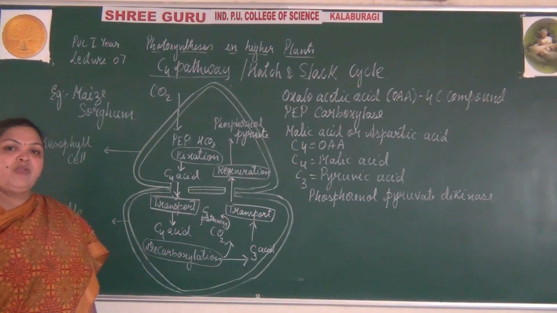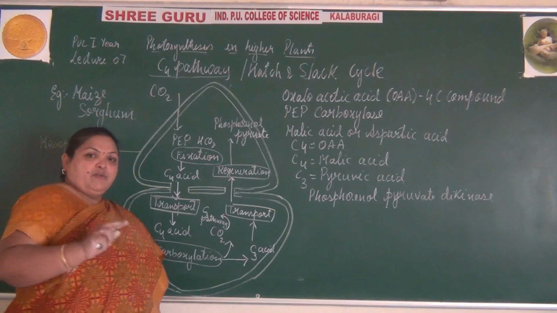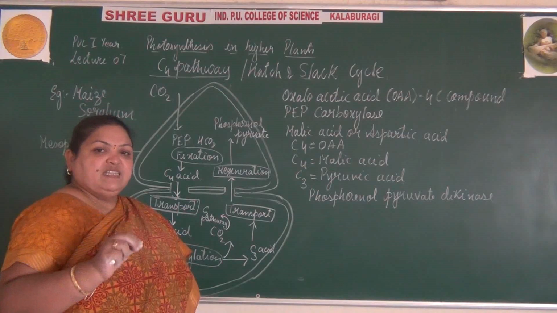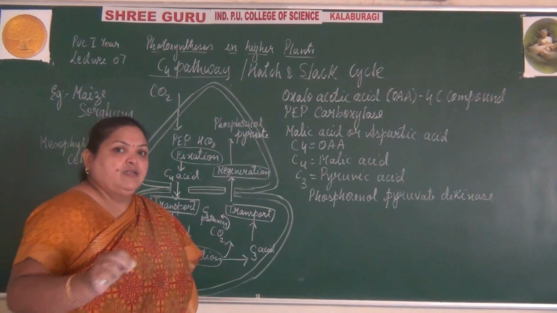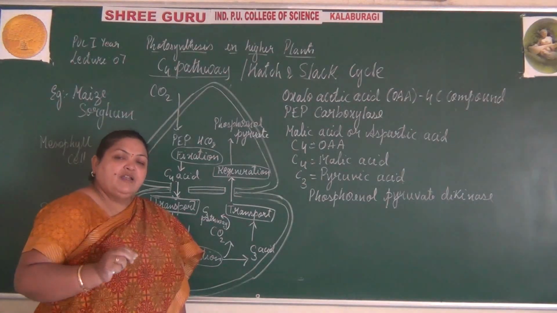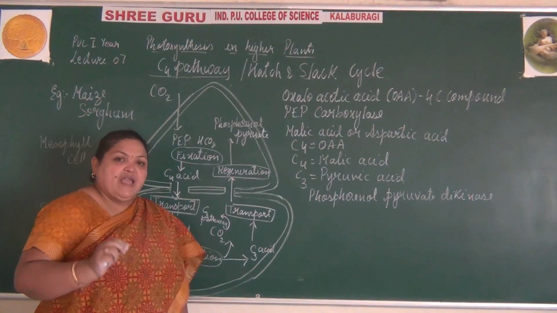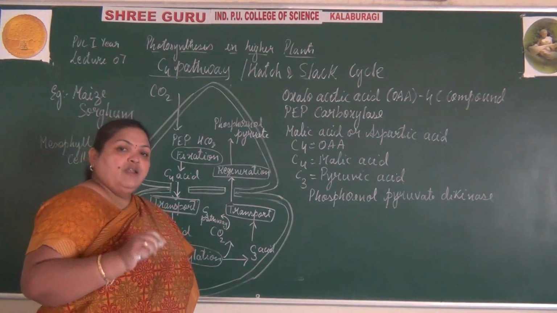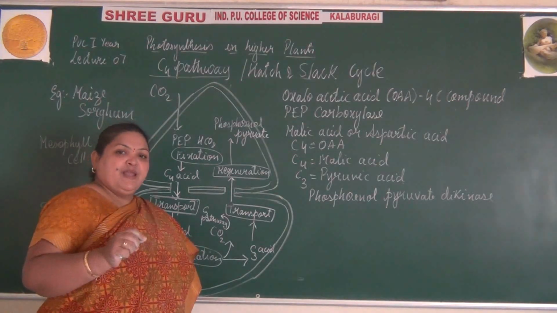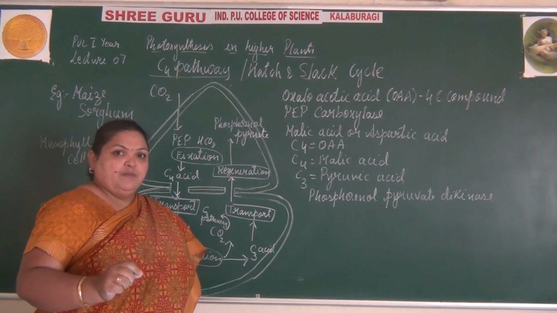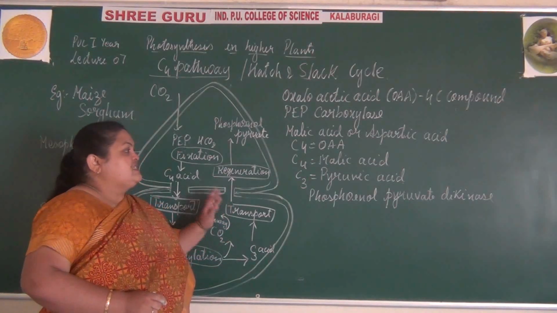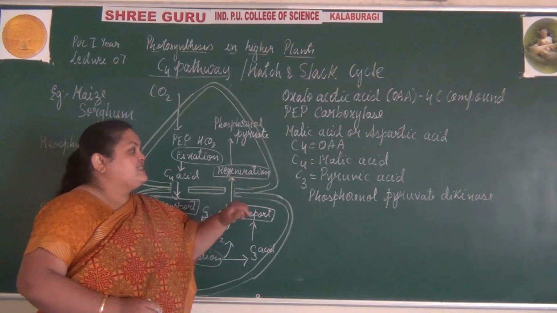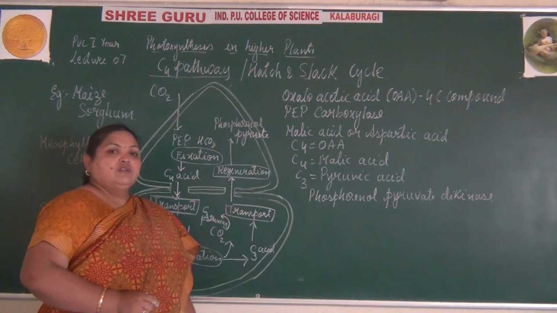The two main 5-mark questions are: draw the schematic representation of the C3 and C4 cycle, each for 5 marks, or explain the C3 cycle or Calvin cycle, or explain the C4 pathway. Then, why is the Calvin cycle called the C3 cycle? Why is the Hatch and Slack cycle called the C4 cycle?